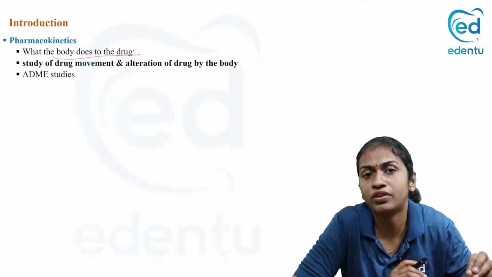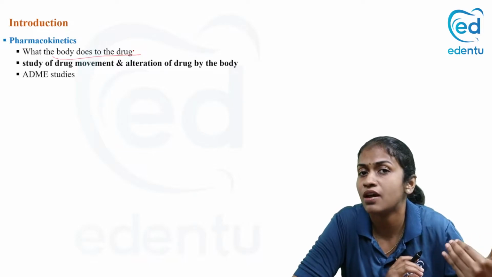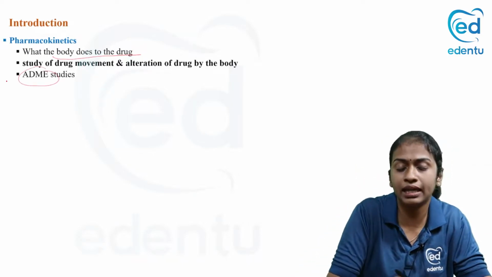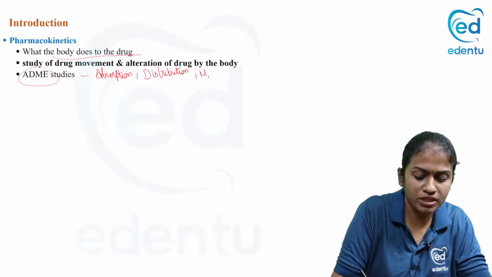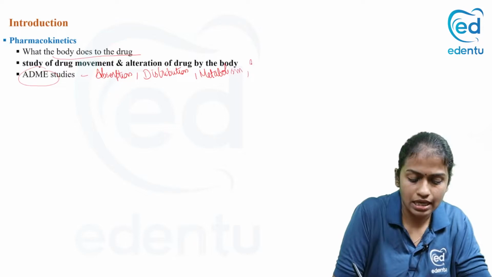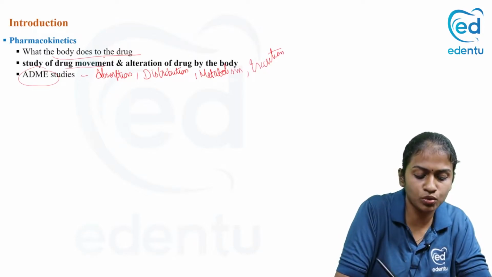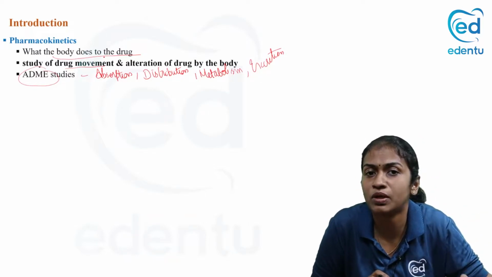So what the body does to the drug is what we know as pharmacokinetics. The study of drug movement and alteration of the drug by the body is what we call pharmacokinetics, otherwise known as ADME studies. Why ADME? A stands for absorption, D for distribution, M for metabolism, and E for excretion.